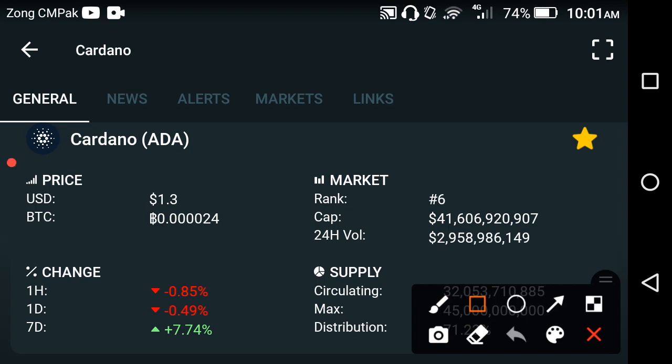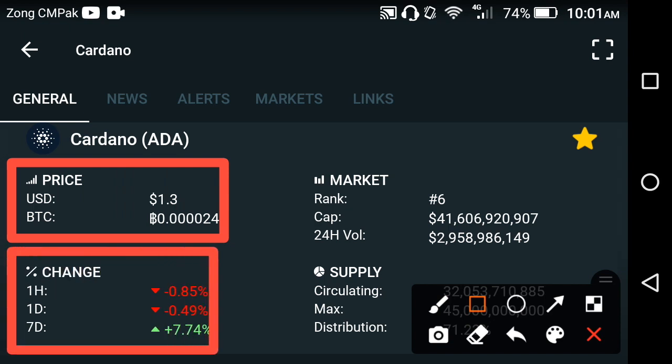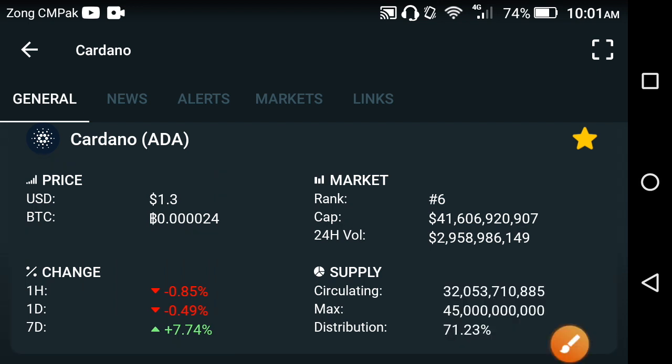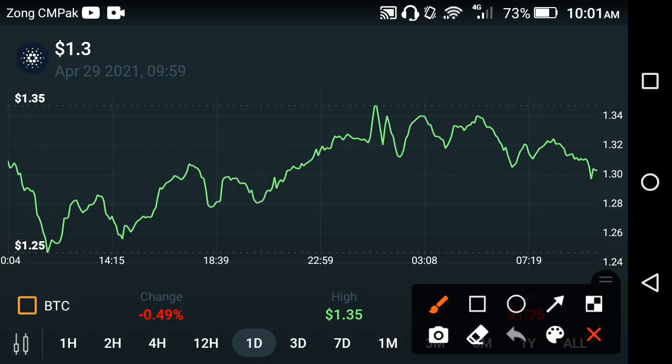Now if we talk about the current price of Cardano, it is about 1.3 USD. And if we talk about the price change at this time in Cardano coin, as you can see, the last 1 hour change is negative, the last 1 day change is negative, only the last 1 week change is positive. That means the previous 1 week had a positive change, but unfortunately from yesterday, in the last 1 day, the bad period of the Cardano coin starts again, friends.